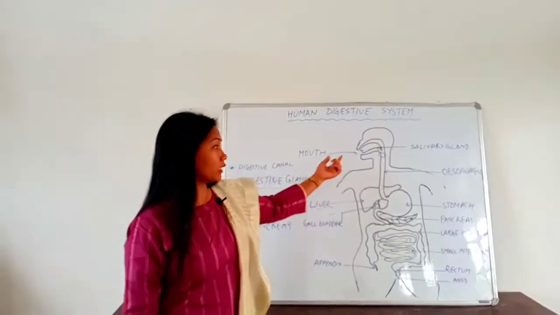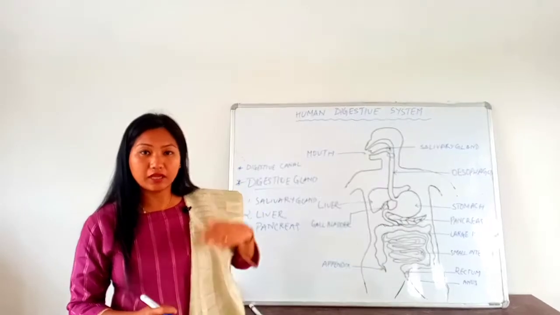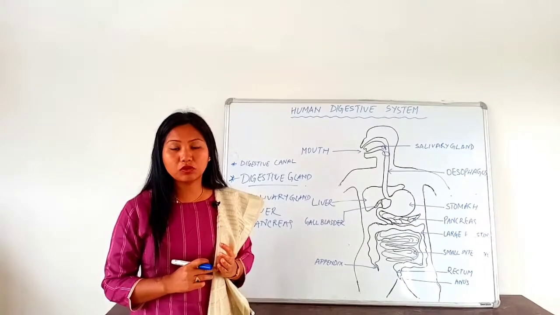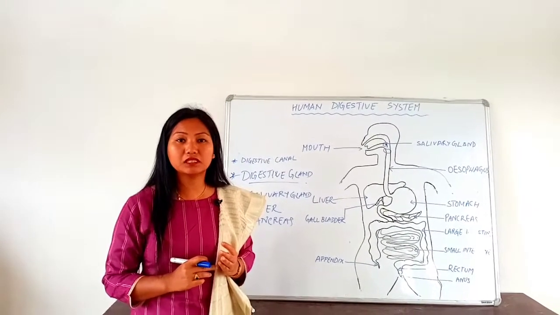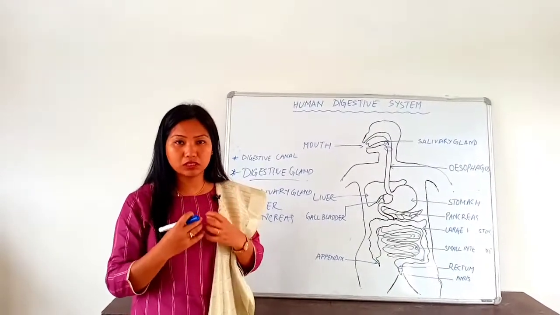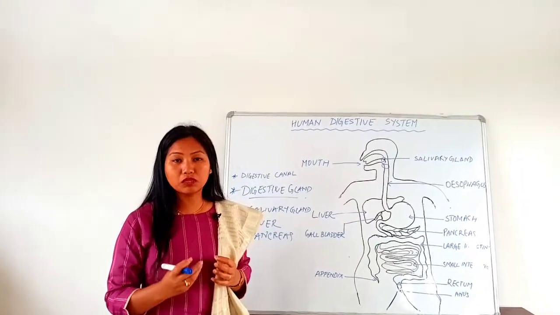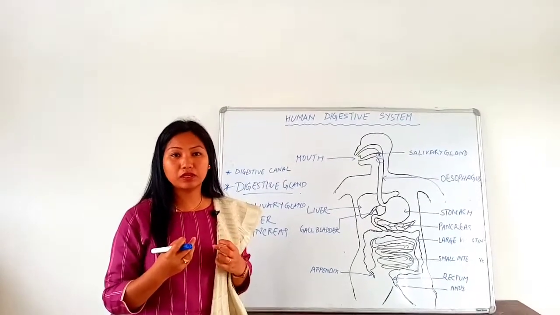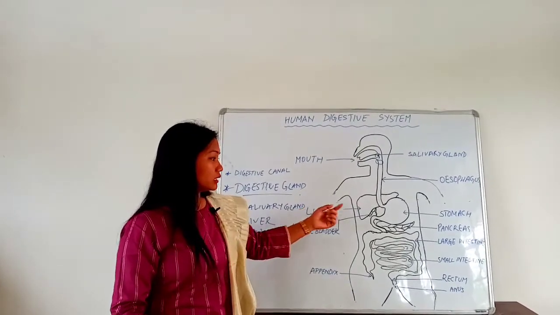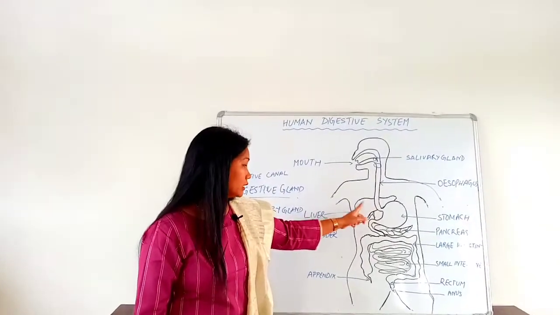Salivary gland is located in the buccal cavity of our mouth, and salivary gland secretes saliva, that I have told earlier already. Saliva contains an important enzyme called salivary amylase, which helps in the digestion of carbohydrate. That means the digestion of carbohydrate starts from our mouth itself. Then with the help of saliva, salivary gland also secretes a mucus which makes our food slippery and easy to swallow. Then next we have the liver, which is the largest digestive gland present in our digestive system.